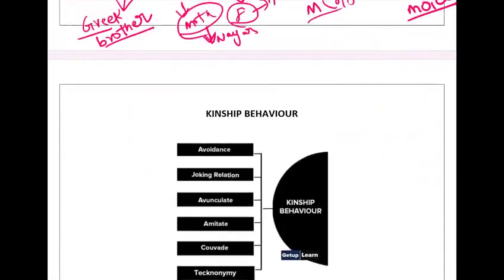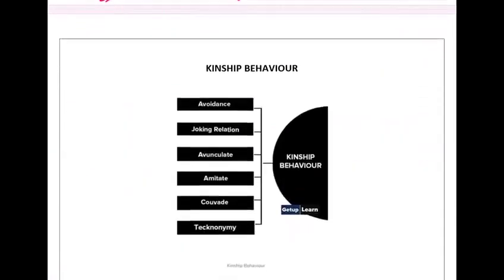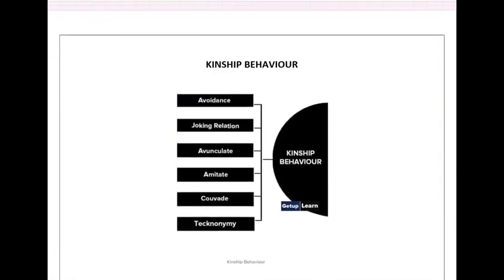Next, kinship behavior. In kinship behavior, we'll discuss a few kinship behaviors that we can see in daily life. These are the usages. The first one, avoidance. Avoidance is between the father-in-law and daughter-in-law.